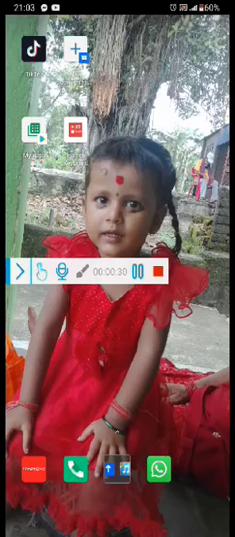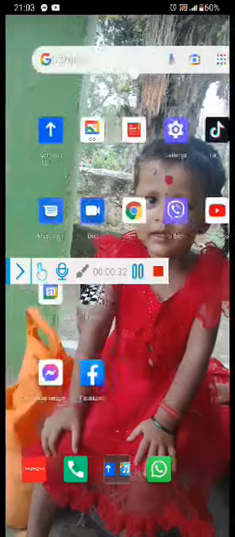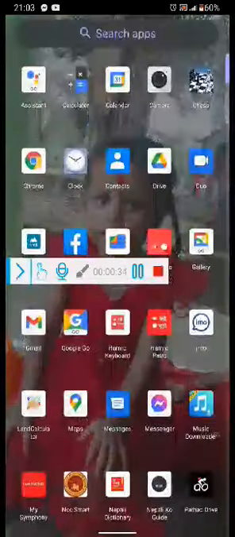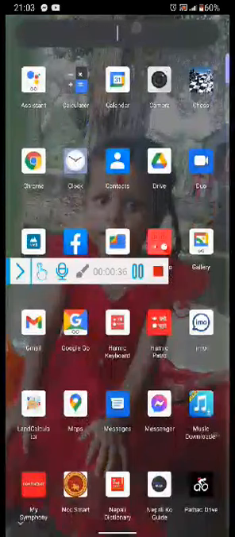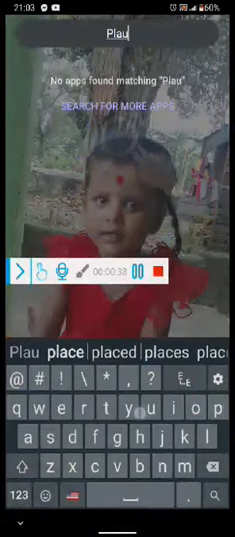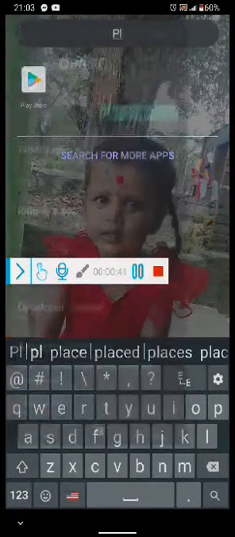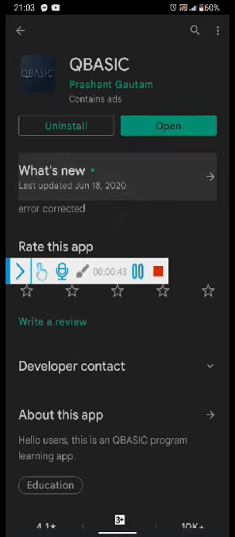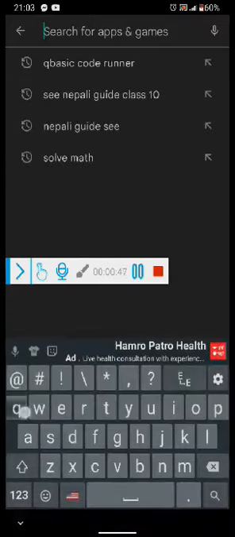First of all, let me open the Play Store. Here I am going to search in the Play Store. You also open the Play Store, and in the new application search, just search for QBasic.